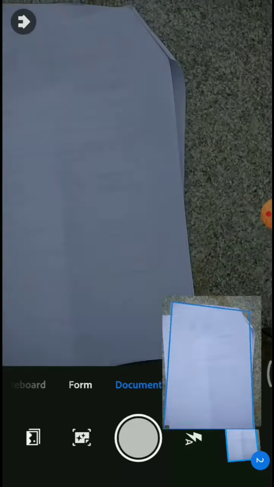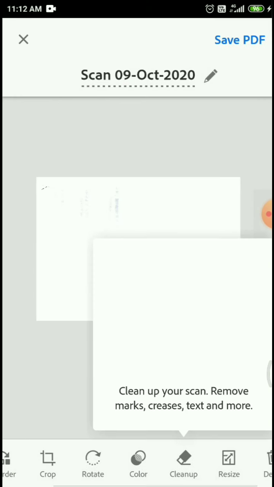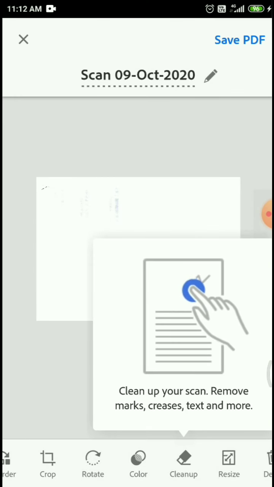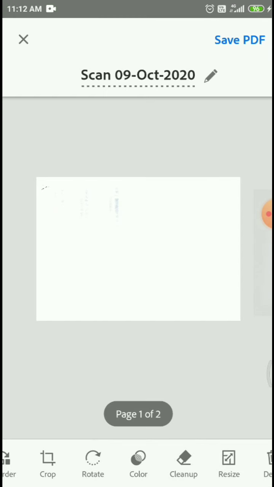You can take both sides, however many papers you have written. Understand? Then continue. Then click on the photos. See here, these are the previous ones.